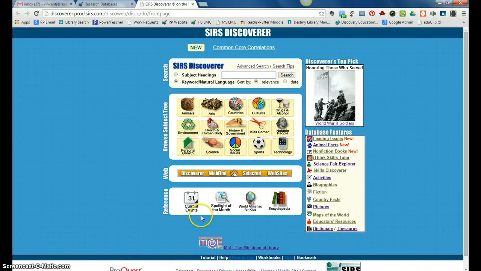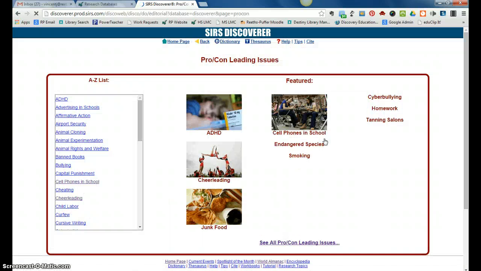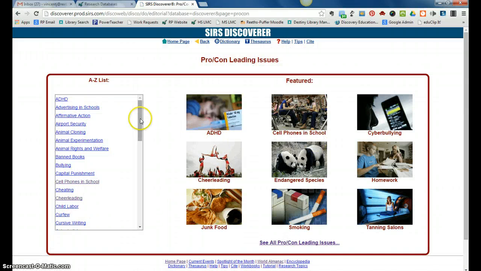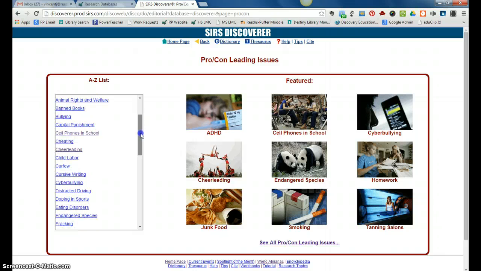We are going to be looking at two ways that you can search in SIRS Discoverer. There are actually more than two, but there are two that you're going to be using for this assignment. The first way that we're going to be looking at is the leading issues. And you can see here where my mouse is. I'm going to click on leading issues. These are the leading issues that are included in SIRS Discoverer.